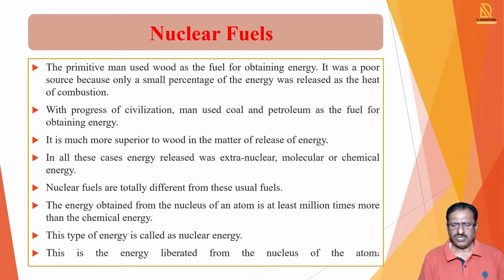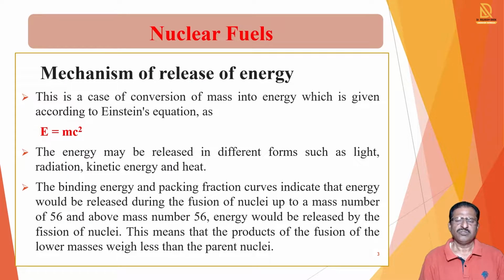that is from the nucleus of the atom, is at least a million times more than chemical energies or traditional fuels. This type of energy, which gives a very large amount of energy from the fission of a nucleus or from the fusion of nuclei, is called nuclear energy. This energy is liberated from the nucleus of the atoms. So we see how much energy is given.